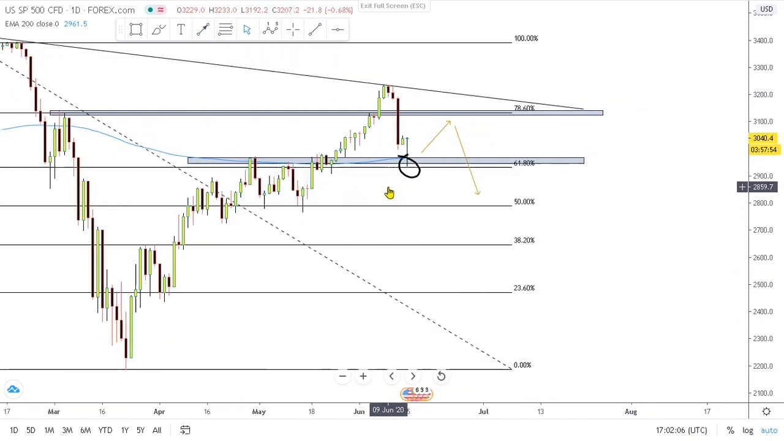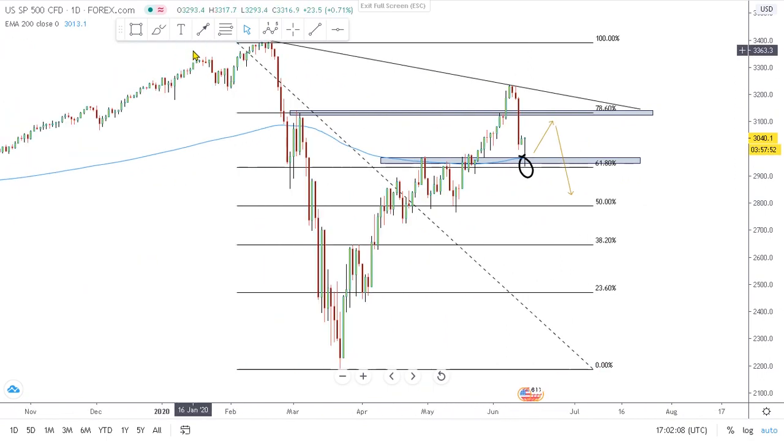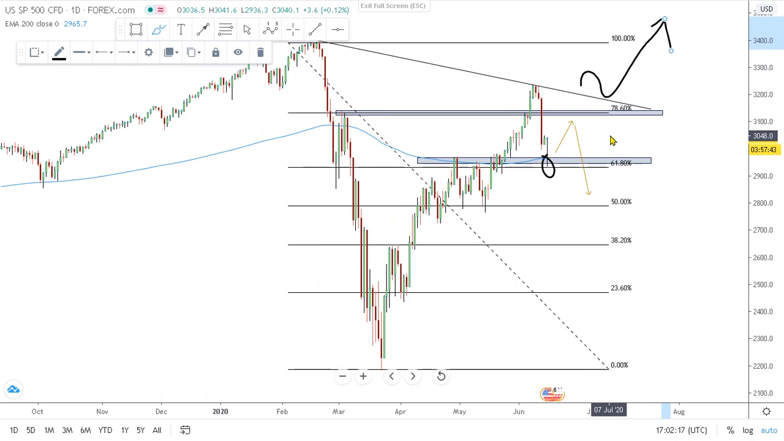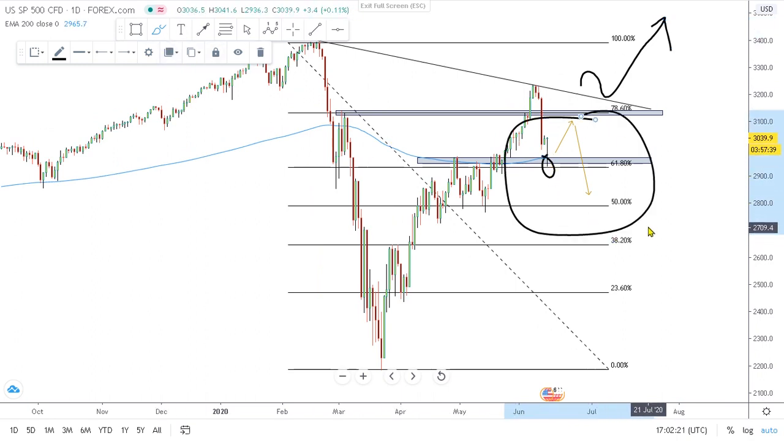The second scenario would be if it crosses this trend line somewhere here and comes to retrace and makes another high. Let's see how it goes, but I feel like this is the most probable scenario for like next month. So let's see how it goes.